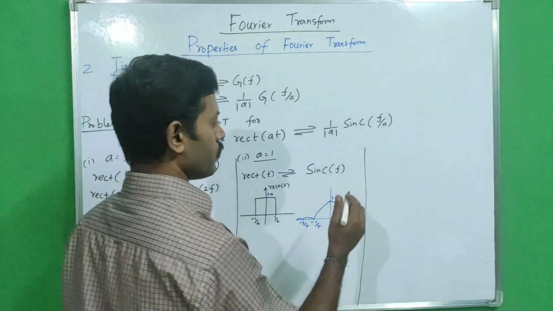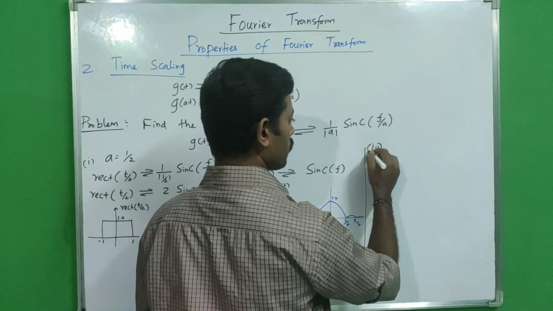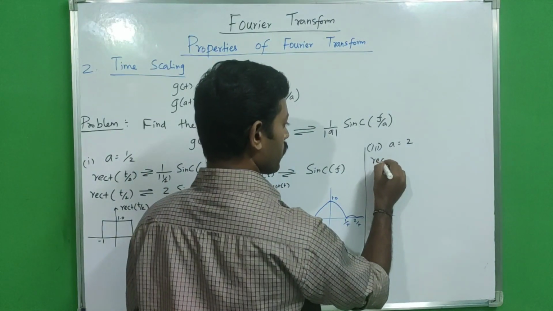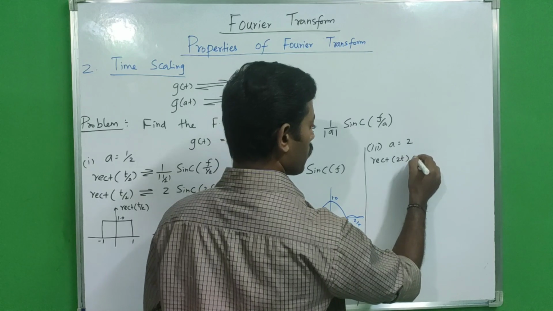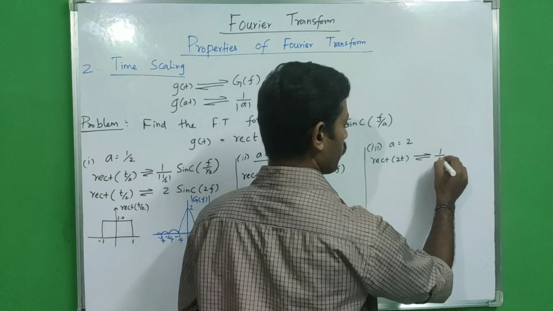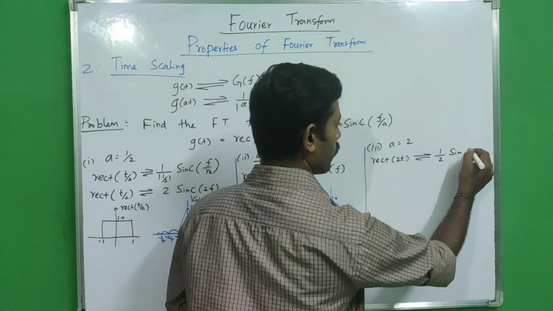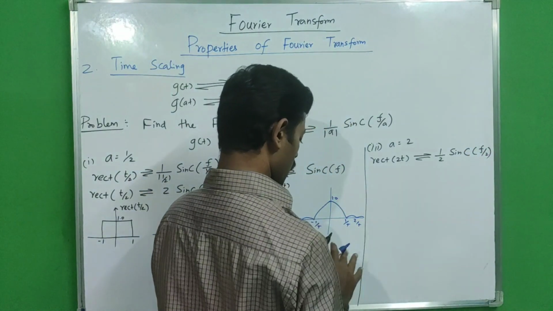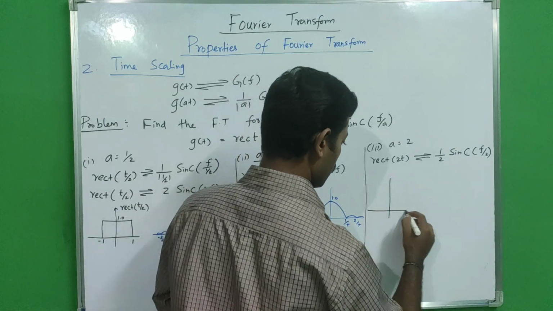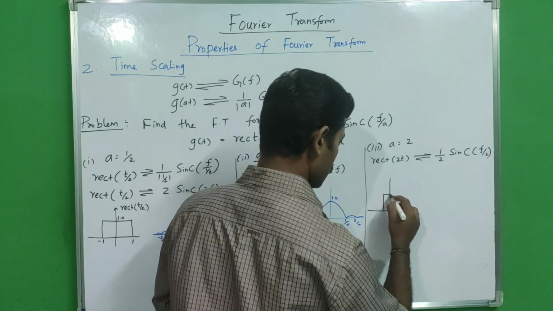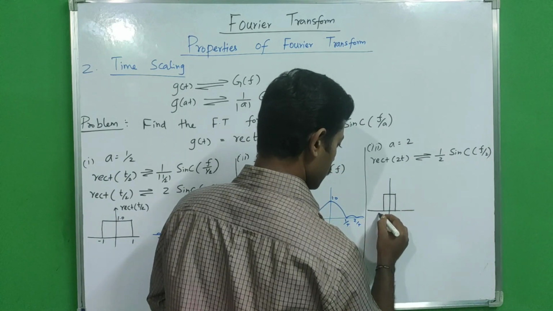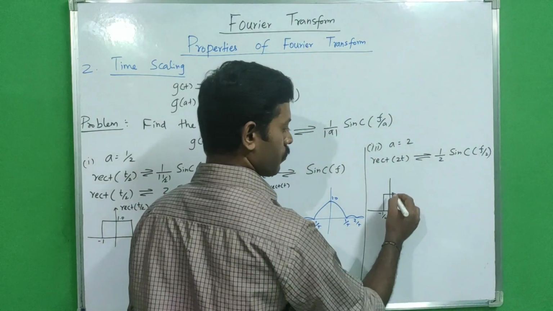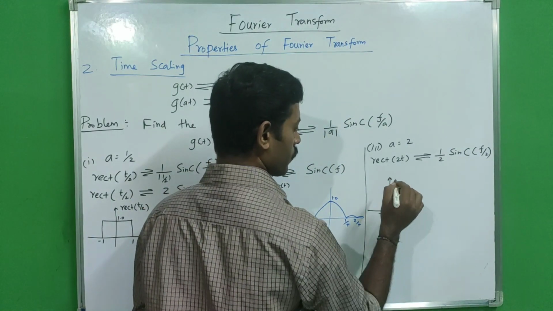And in the third case, we will substitute a equal to 2. So we will get rect of 2t has a Fourier transform pair with 1 by 2, sinc of f by 2. In time domain, our rectangle pulse looks like a signal from -1 by 4 to +1 by 4, and the amplitude is 1.